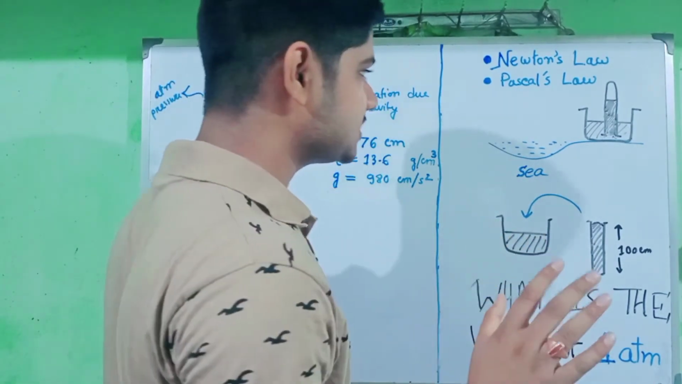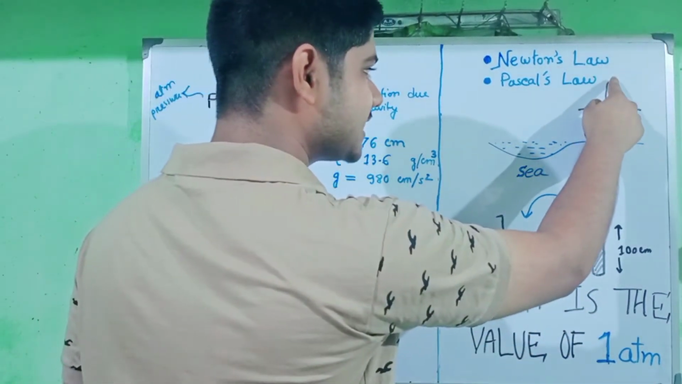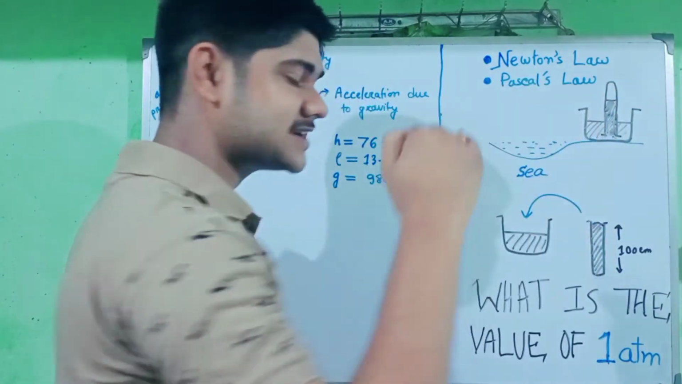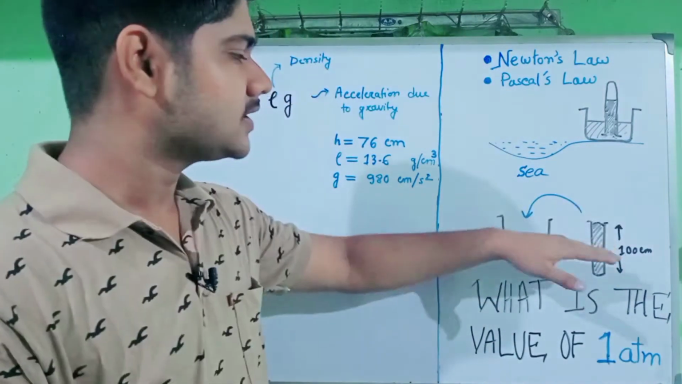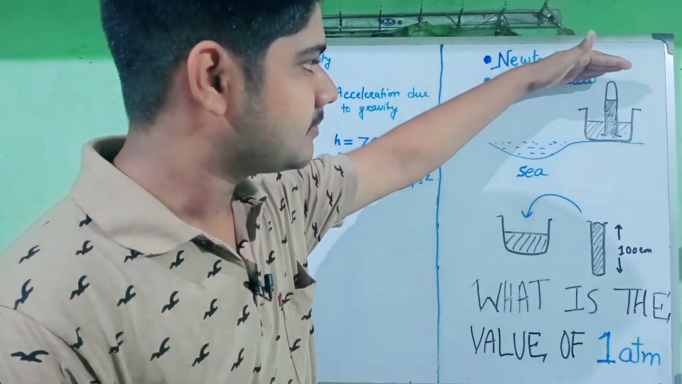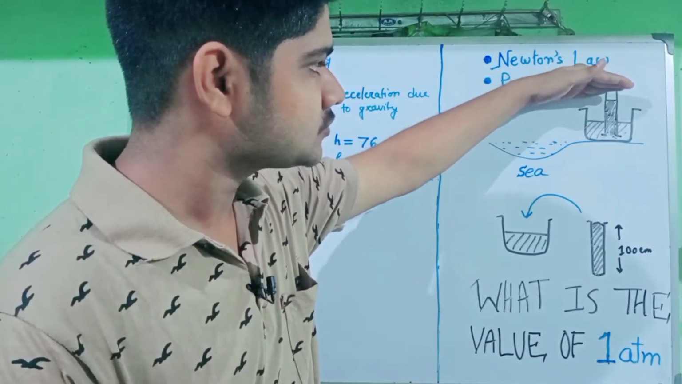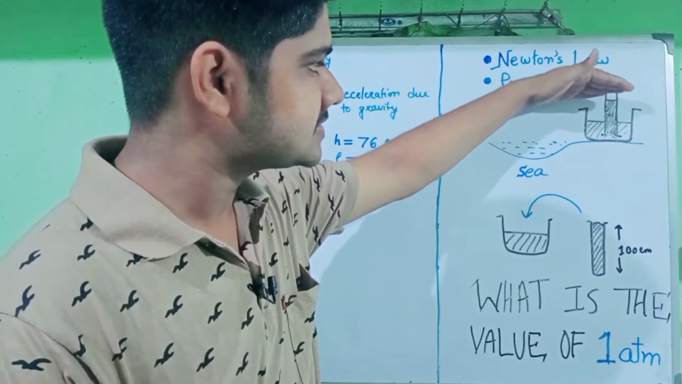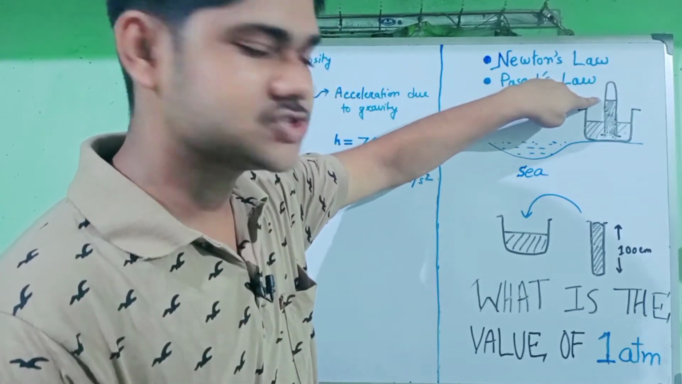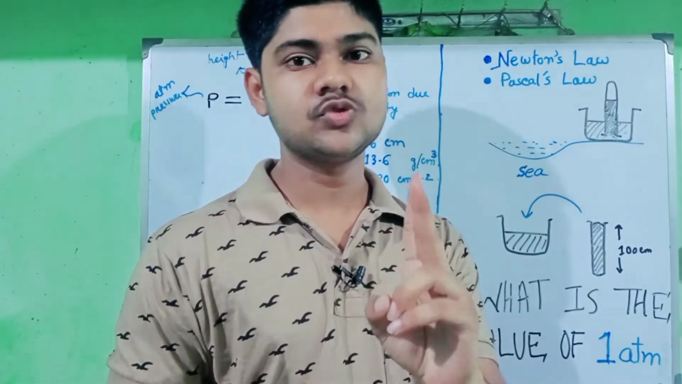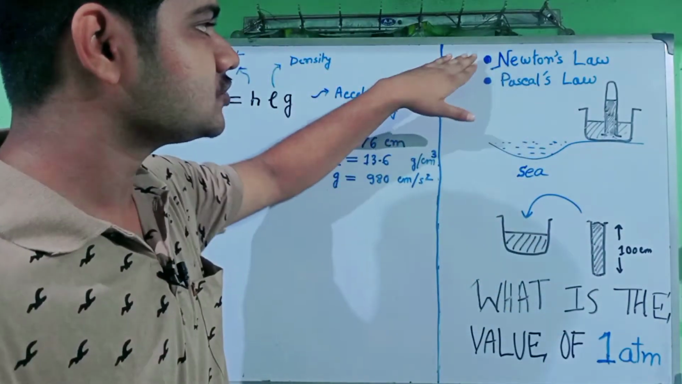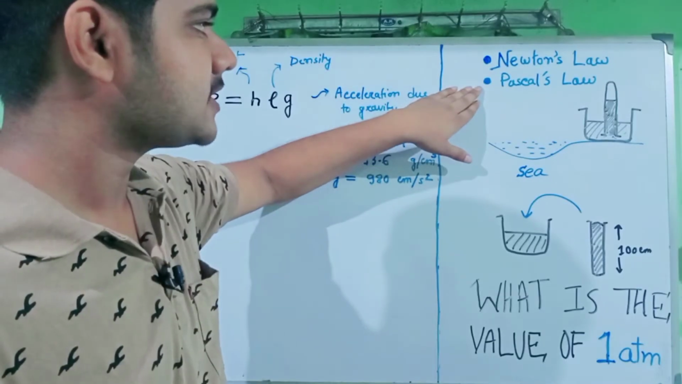What did he observe? That the mercury level gradually falls down, and at a certain height it stops. First, the mercury level was gradually falling down, but after some time, at a certain height, it stops. This phenomenon can be explained with the help of two laws. Firstly, Newton's law, and secondly, Pascal's law.